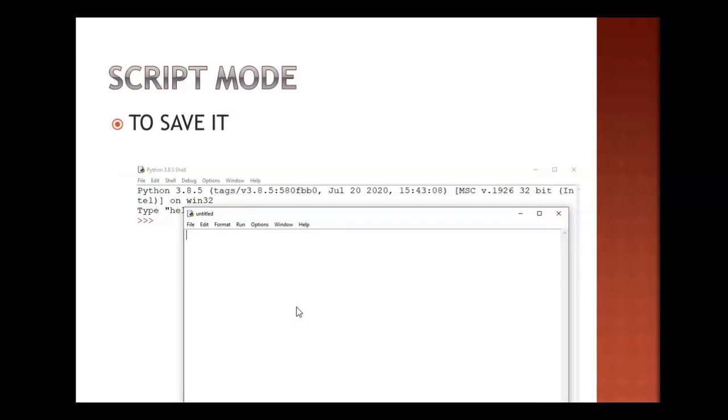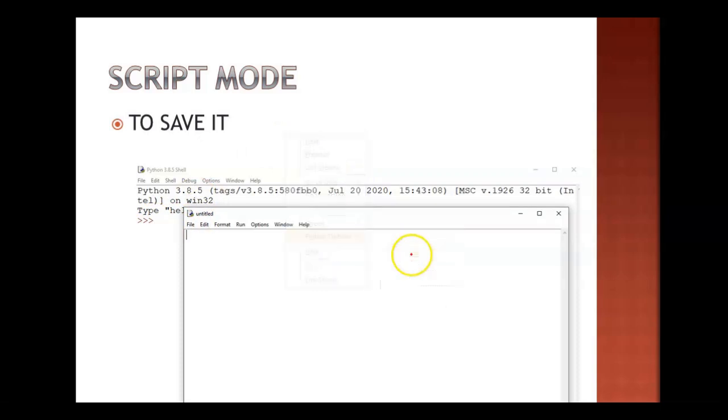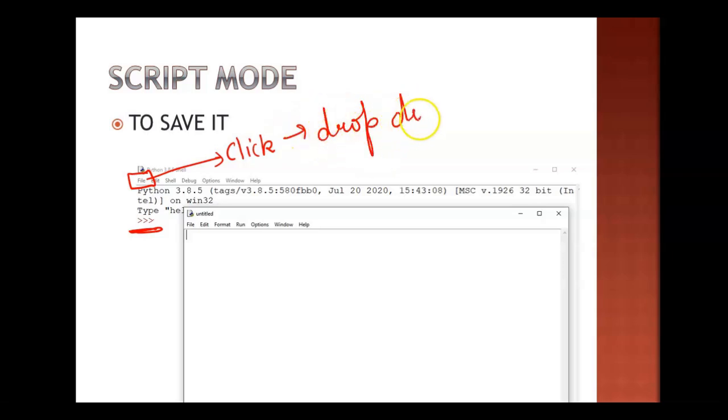The second one is script mode. Script mode will help you save your code. If you have a long code and don't want to write it again and again, then go for script mode. How can I switch from the Python interactive mode to script mode? This one is the interactive mode. Here itself you get an option called File. Just click on it, and a drop down will appear, and from the drop down you have to select New File. What you have to select? New File.